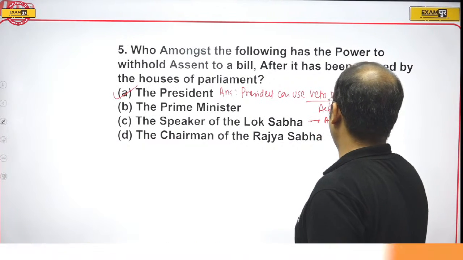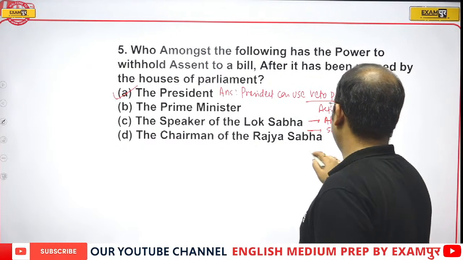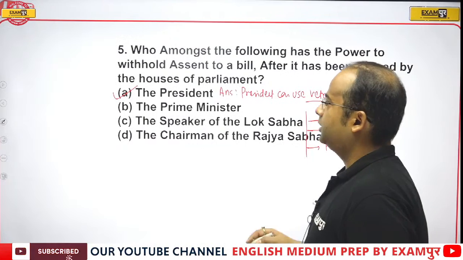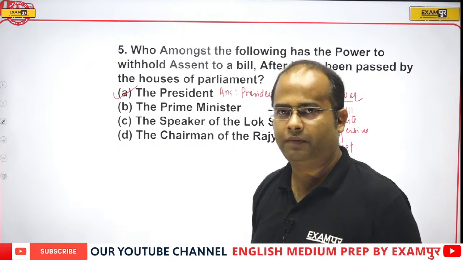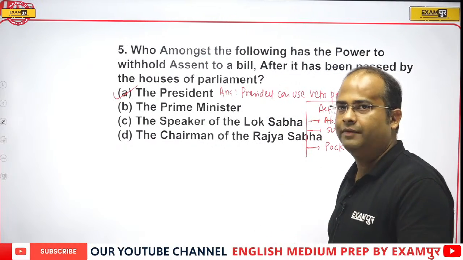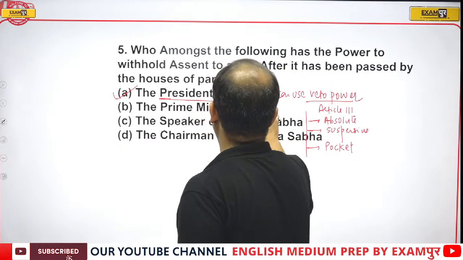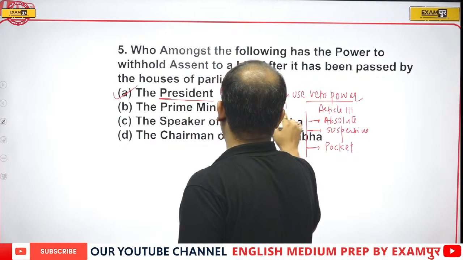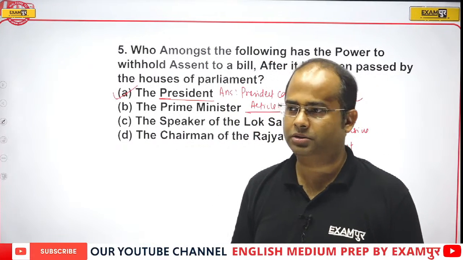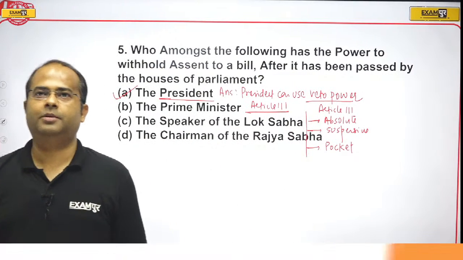There are three types of veto: absolute veto, suspensive veto, and pocket veto. These are the three vetoes used by the President of India. Although we have a fourth veto, called qualified veto, this is not given to the President of India, it is with the US President. So the correct answer will be option A, and veto power is defined in Article 111 of the Indian Constitution.